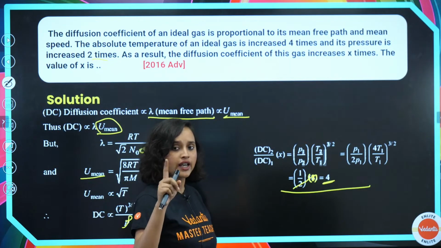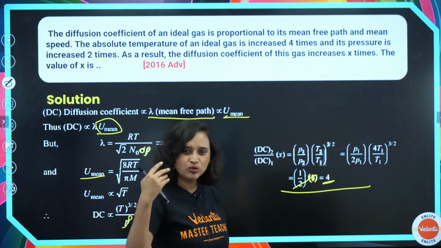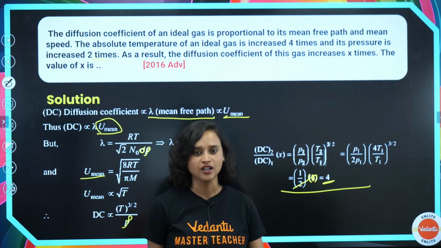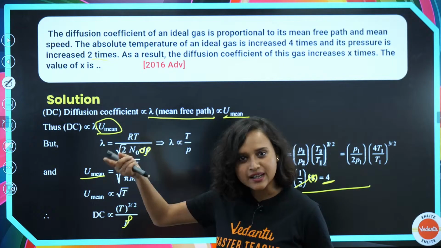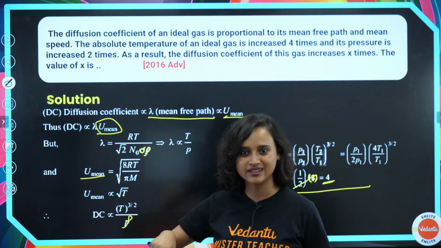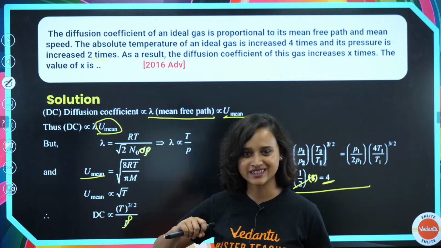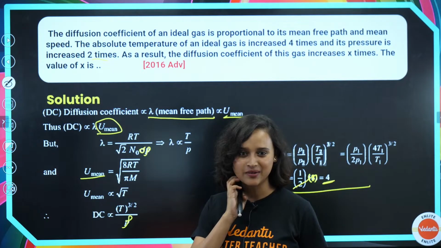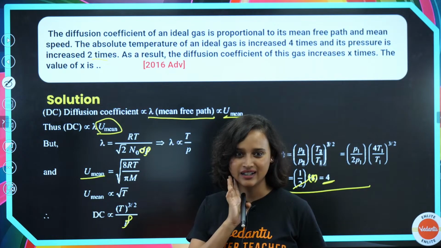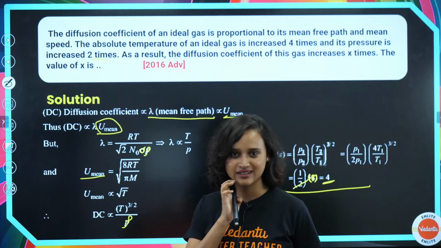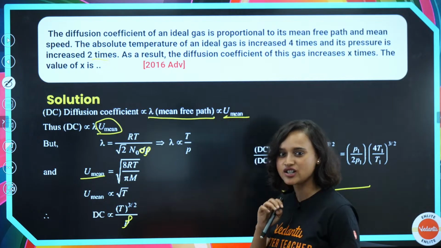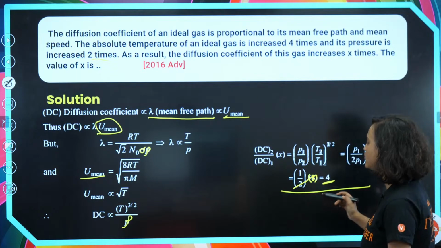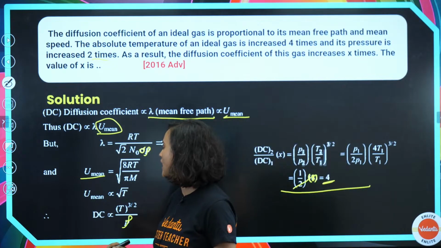Somewhere your calculation is a little wrong. You did it the other way around. What did you do? You did DC1 divided by DC2. Is that what you have done? Maybe that's why you got it inverted. Okay, no problem. Now you understood what you have to do.